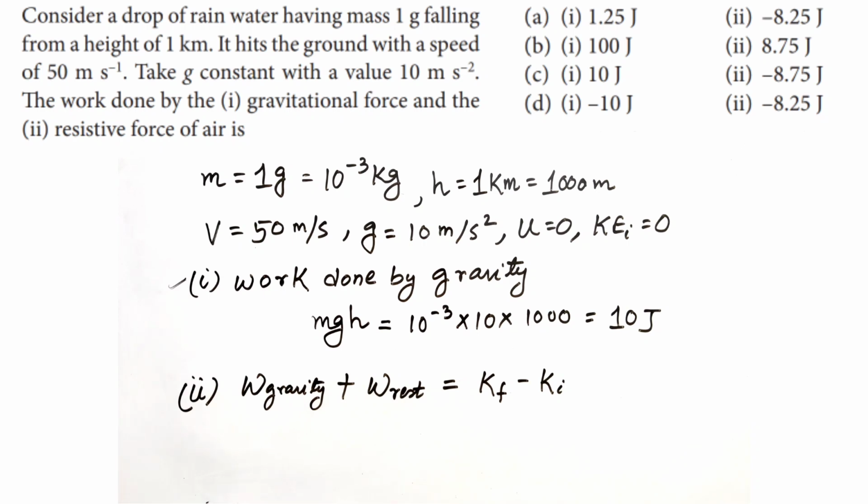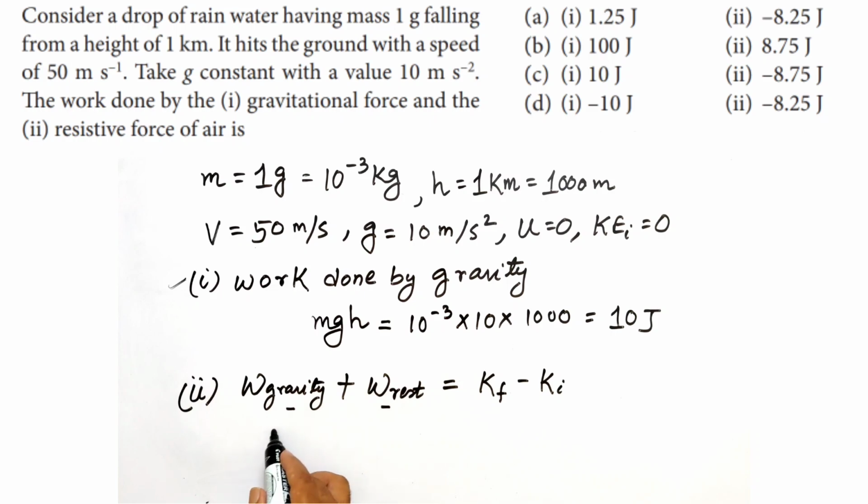Next we have to find the work done by the resistive force. Here we will apply the work energy theorem. In the work energy theorem, the total work done by all the forces. Here you see the gravitational force is there and the resistive force is there. So two types of forces are doing work. So work done by gravity plus work done by resistive force will be equal to change in the kinetic energy, K final minus K initial.